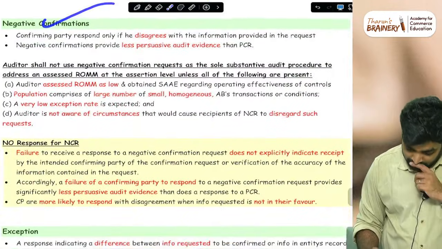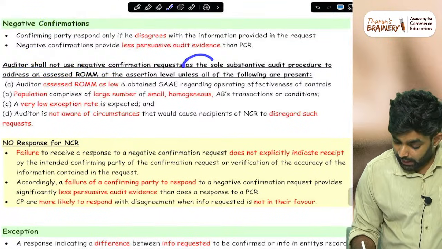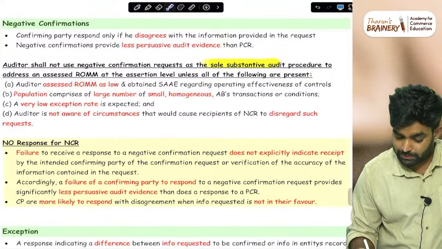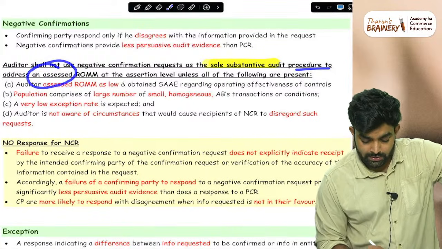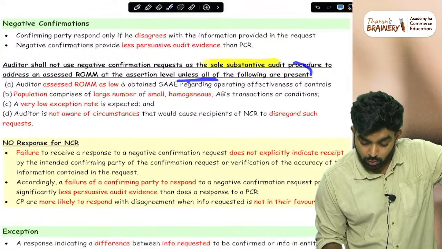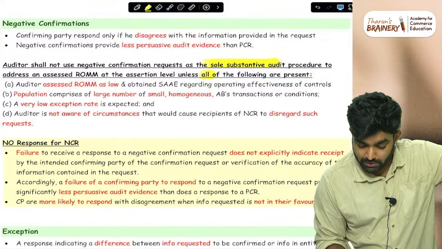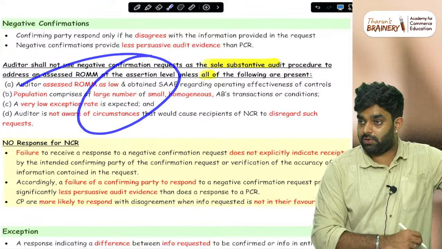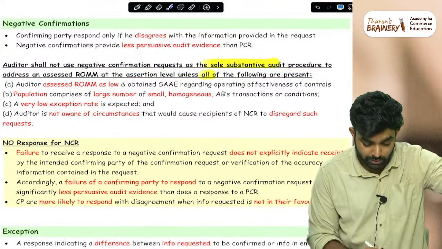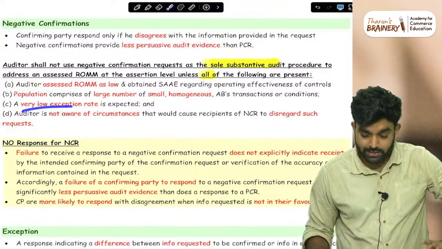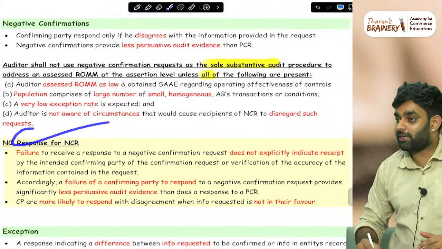Negative confirmation. The auditor shall not use a negative confirmation request as a sole substantive audit procedure. Sole substantive means only negative confirmation. Sole, that only, to address the assessed risk of material misstatement, unless all the following conditions are present. All the conditions you have to know. In an MCQ they can give you the three conditions, like assessed risk of material misstatement very low, population is very low, exception rate is also expected to be low. You will say, correct. But the fourth condition, four conditions are there.